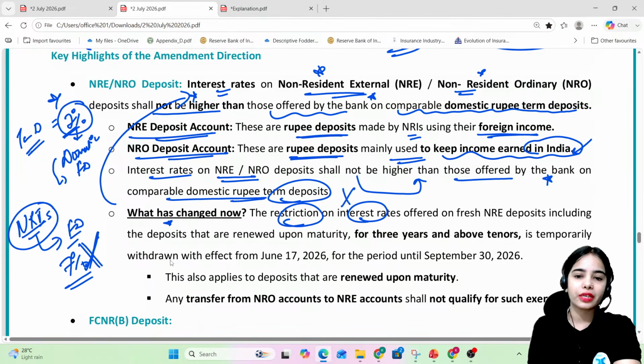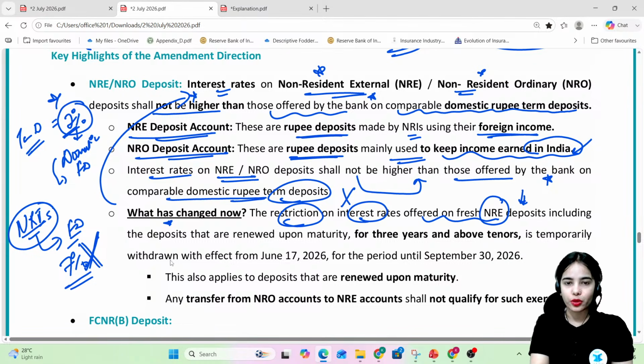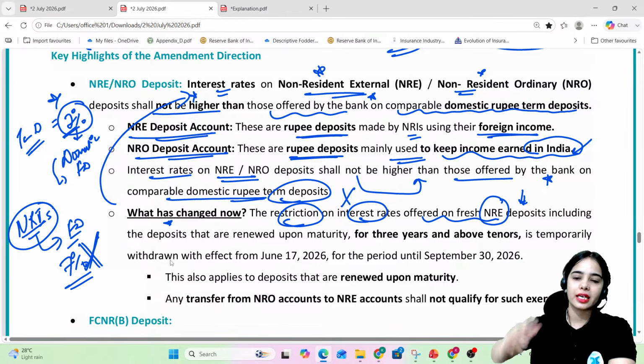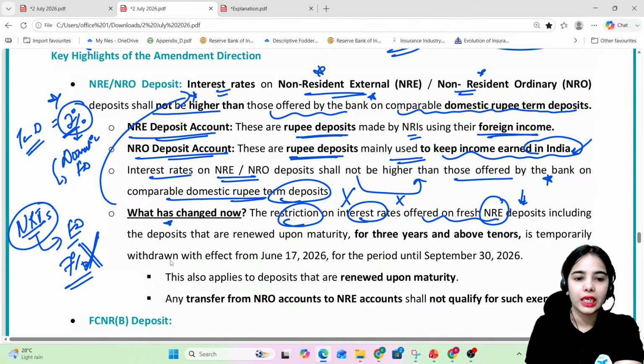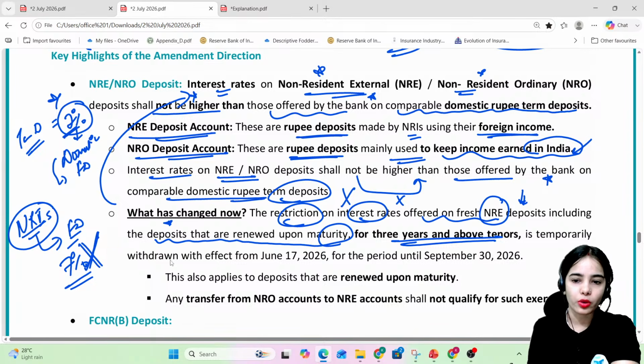The restriction on interest rate offered on fresh NRE deposits. NRE deposits, because these are the non-resident external deposits. This is the foreign currency that is coming into the country. So this is the NRE deposits. For that, the interest rate ceilings are being removed, including the deposits that are renewed upon maturity. So for the fresh NRE deposits, for the deposits that are renewed upon maturity for 3 years and above tenures, for the NRE deposit, temporarily the interest rate ceiling, the interest rate limit is being removed.